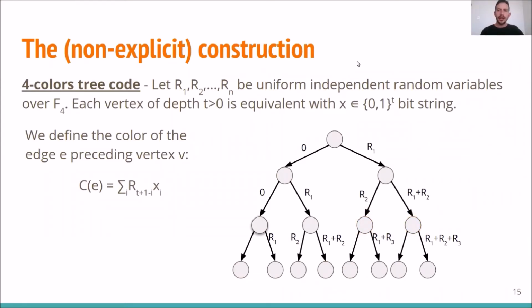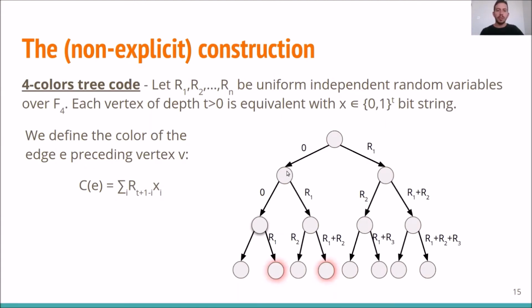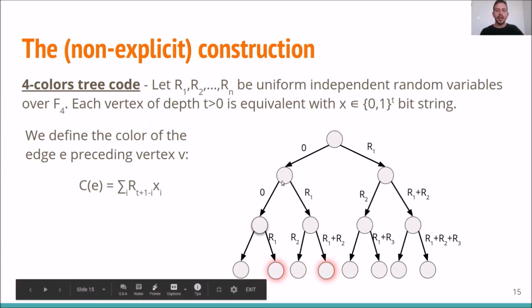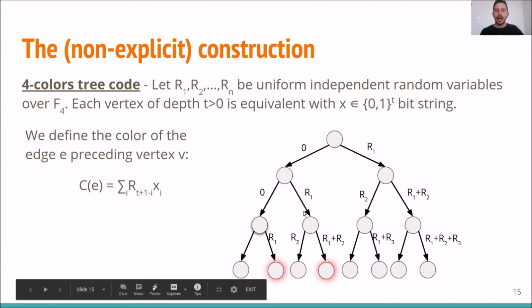Now let's see another interesting property of this graph. Look at the red highlighted vertices. Notice that their least common ancestor is this vertex. And so the path from the least common ancestor to the left highlighted vertex is a left turn and then a right turn. And the path from the least common ancestor to the right highlighted vertex is a right turn and then a right turn.